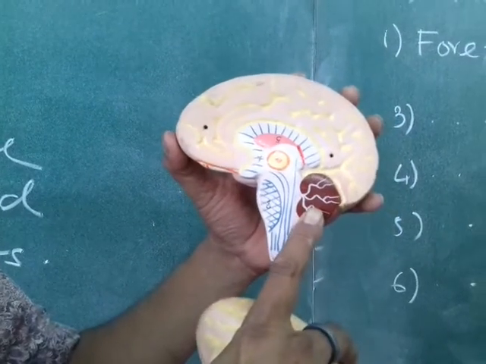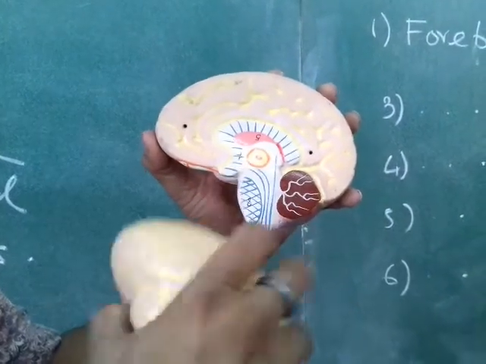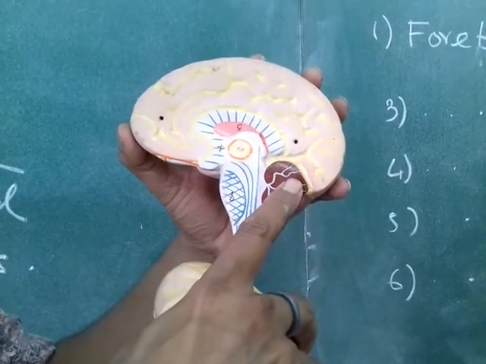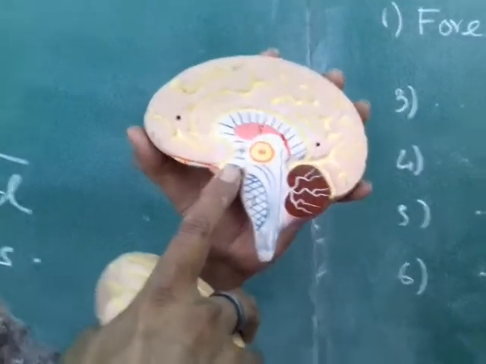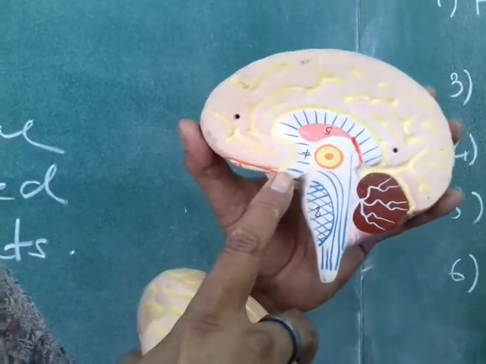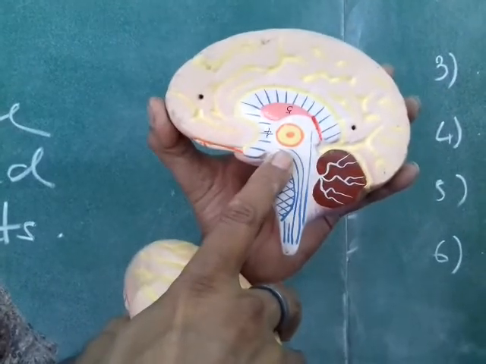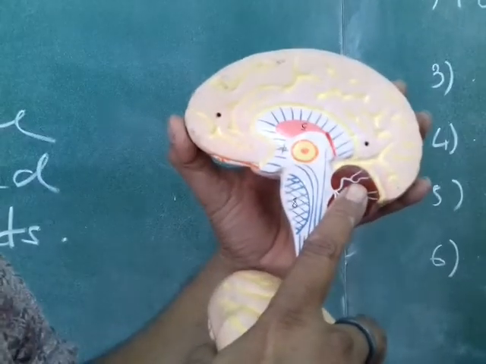Now the hindbrain is composed of three parts. One is called the pons, the medulla and the cerebellum. You have to know about the functions of the pons, the function of the medulla and the function of the cerebellum.